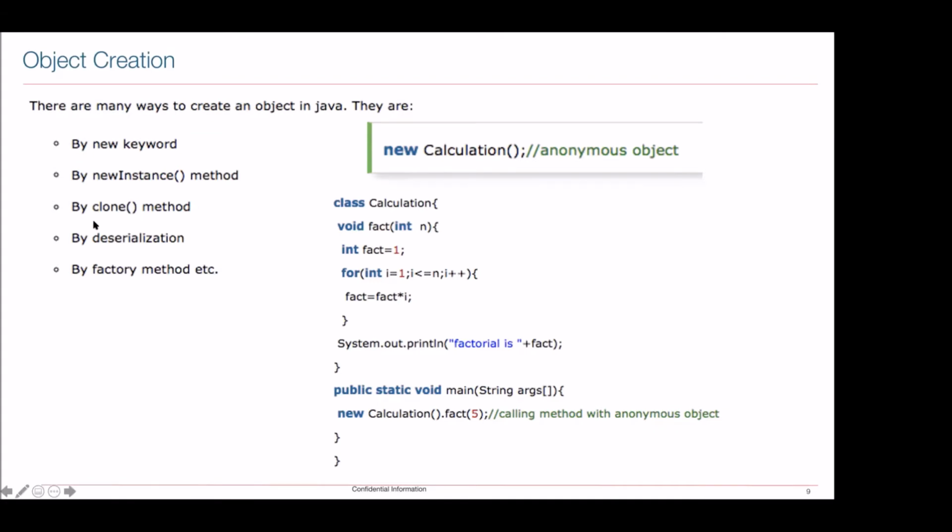Fourth is by deserialization. Fifth is by factory method. So all these things, like when we are going to learn Spring or something, we can use the factory method there. So these are the five popular methods. Apart from that, we have many more, but typically you understand these five. Majority of the times, I would say 70-80% of times, if you're not using any framework, or you are just dealing with core Java, you will end up using the new keyword only.